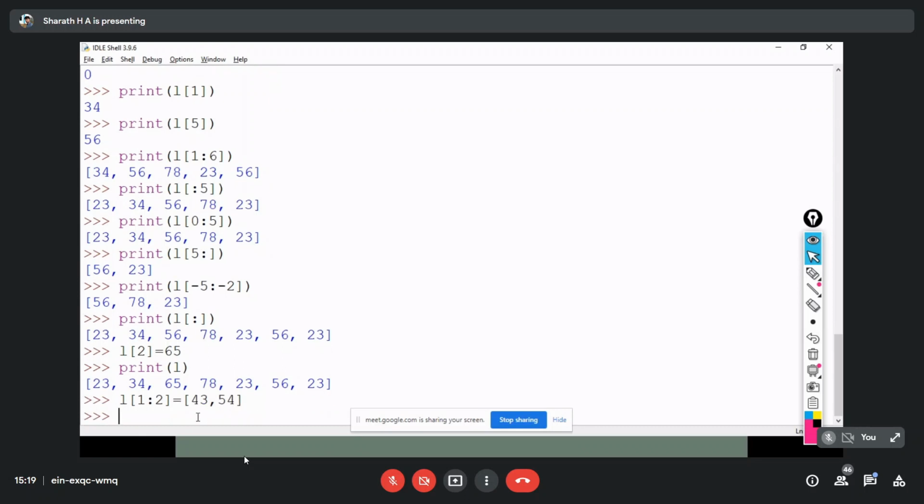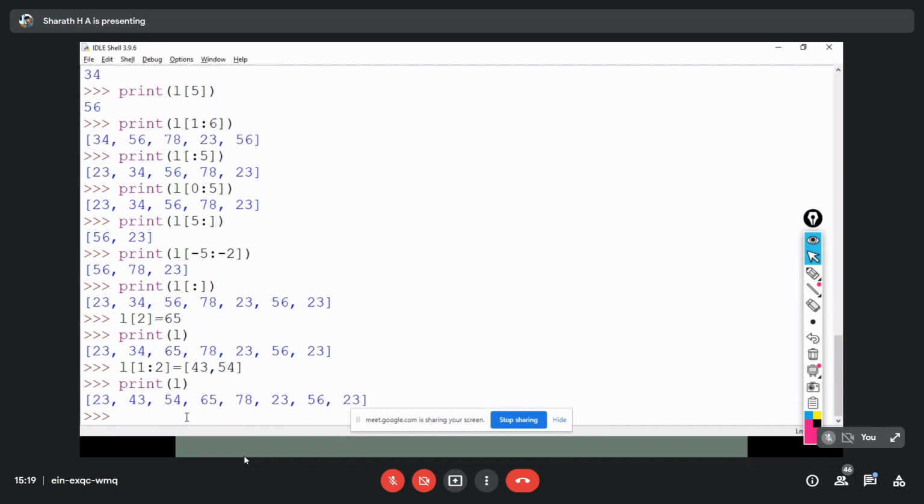Okay, so now if I print that list, you can notice the changes. Index 1 and 2 have been replaced with the values 43 and 54. You can see that. Index 1, which was 34, has been changed to 43, and index 2 has been changed to 54, which I have given here.